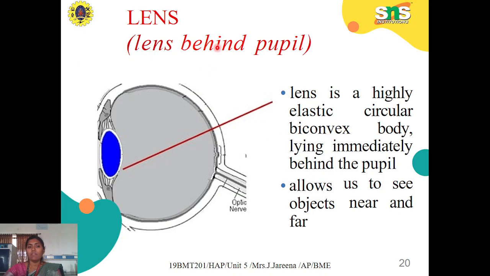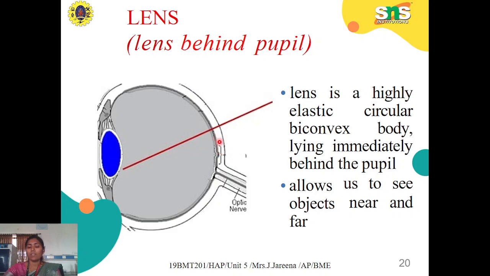Next we have the lens. This is the main part, because once the light gets into the eye, it has a tendency to refract and scatter in all directions. With the help of the lens, which is a biconvex lens, it will converge all the light so that it falls only on the retina, where the rods and cones are concentrated.